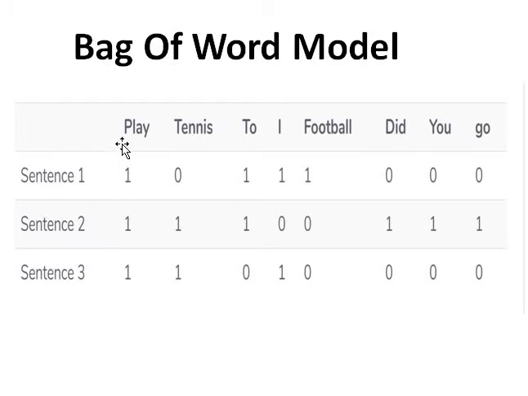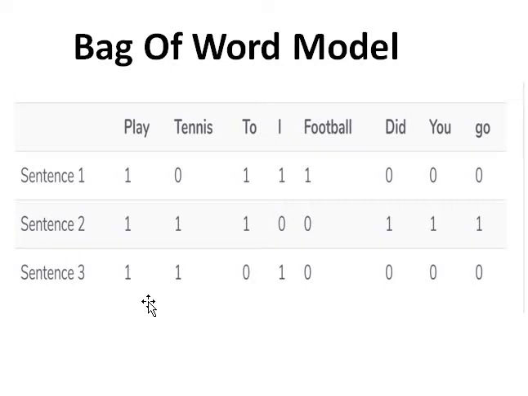So let's see. The first sentence contains the word play only once, that's why it is assigned 1. After that, tennis does not occur in the first sentence, but to occurs in the first sentence, that's why it is assigned 1. Also I occurs, that's why it is also assigned 1. Football occurs in the first sentence, that's why it is assigned 1. Did, you, and go are not present in the first sentence, that's why they are assigned 0.